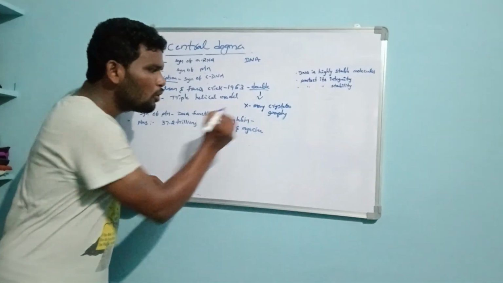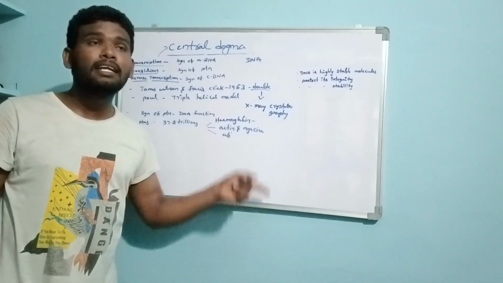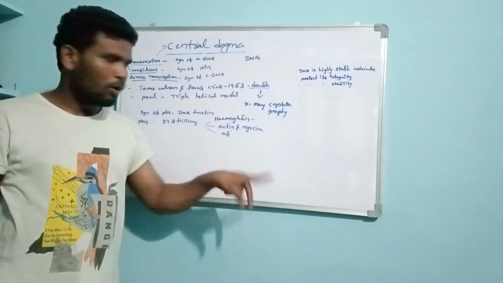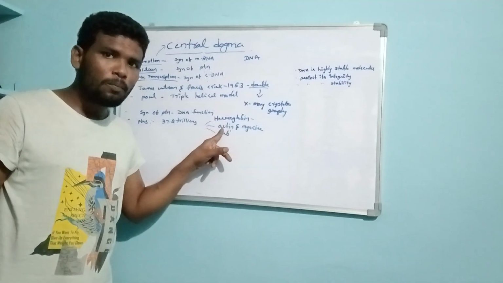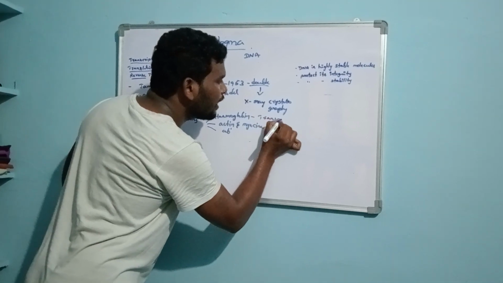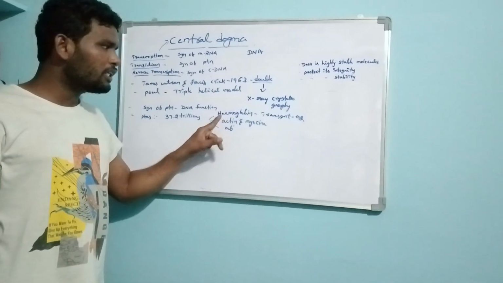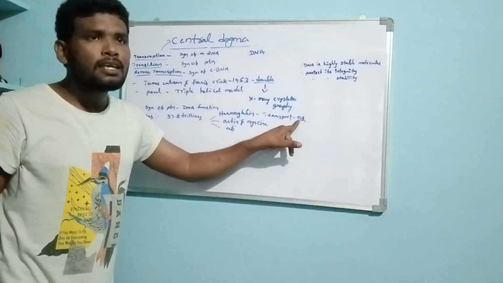What is hemoglobin? Hemoglobin is a special type of protein present in our blood. What is the main role of hemoglobin? Hemoglobin transports oxygen in the blood.